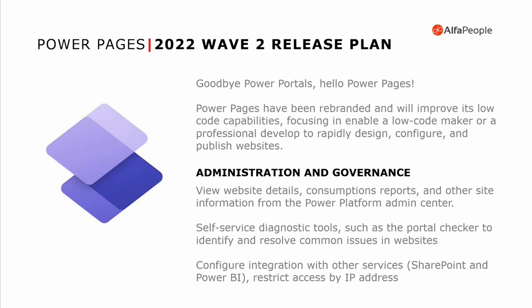And again, in this release plan, we are improving administration and governance. So these new releases are improving administration and governance. So users will be able to view website details, consumption reports, and other site information from the Power Platform Admin Center. We have more diagnostic tools such as the Portal Checker, and also integration with SharePoint, Power BI, and a very new feature where we will be able to restrict access by IP address for a specific website.